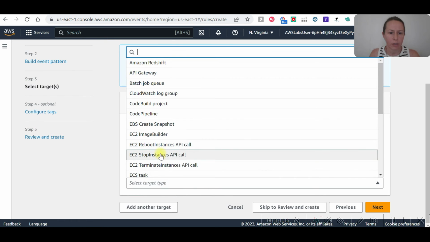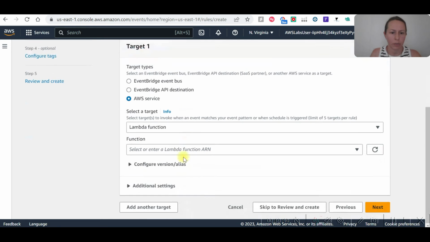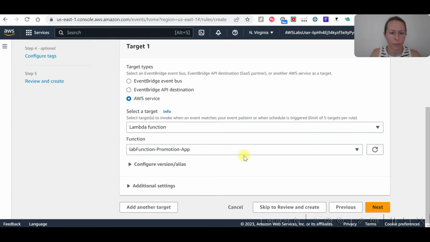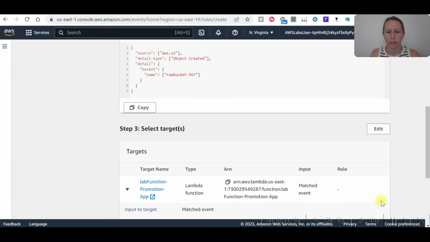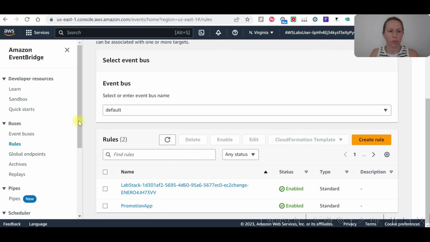AWS service, Lambda function, this will be promotion app. Okay, next, next, and create rule. Now the rule is created.